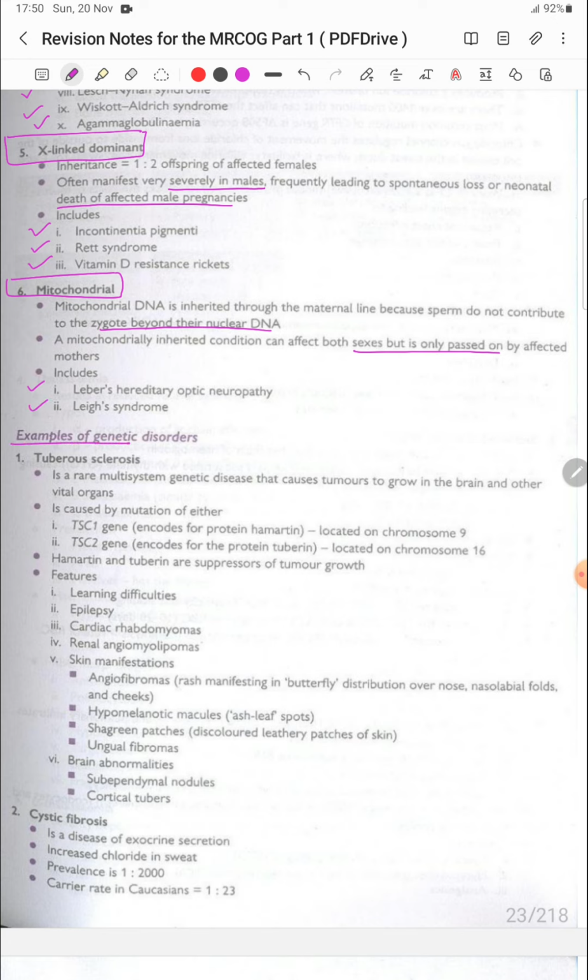Examples of genetic disorders include tuberous sclerosis. It is a rare multi-system genetic disease that causes tumors to grow in the brain and other vital organs. It is caused by mutation of either the TSC1 gene or the TSC2 gene. The TSC1 gene encodes for the protein hamartin, located on chromosome number 9, and the TSC2 gene encodes for the protein tuberin, which is located on chromosome number 16.